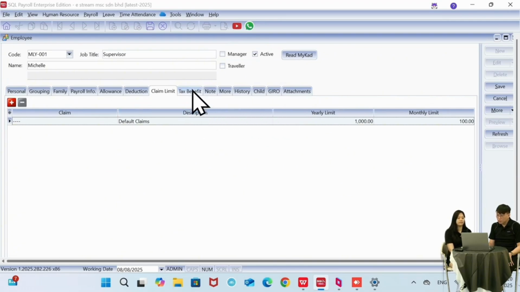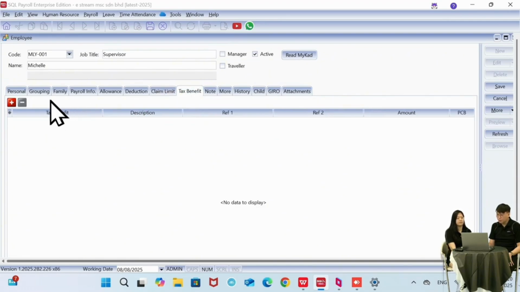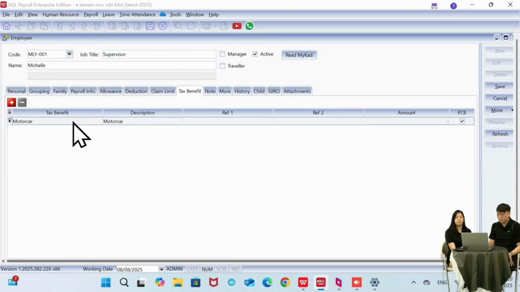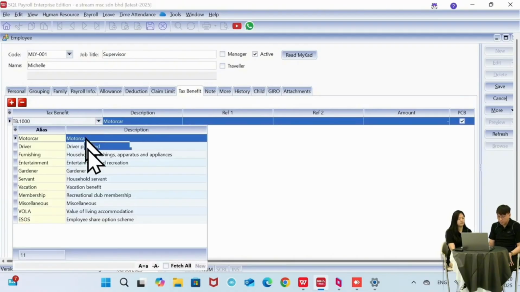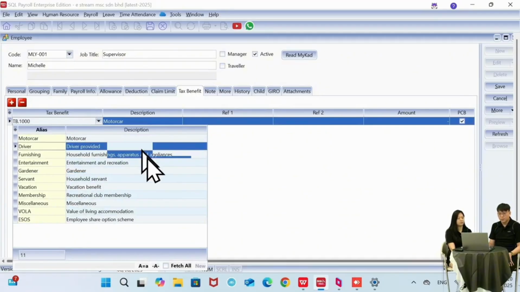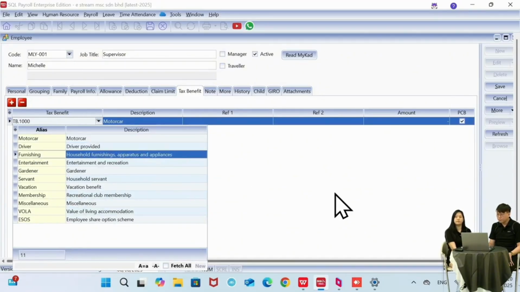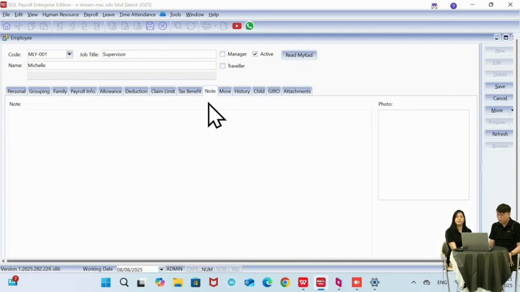Okay, let's go into tax benefit. If they have any tax benefit, something like benefit in kind, we can just choose the type here. Following that are the notes, where you can attach the employee picture if you want, and you can add a remark for the employee here.